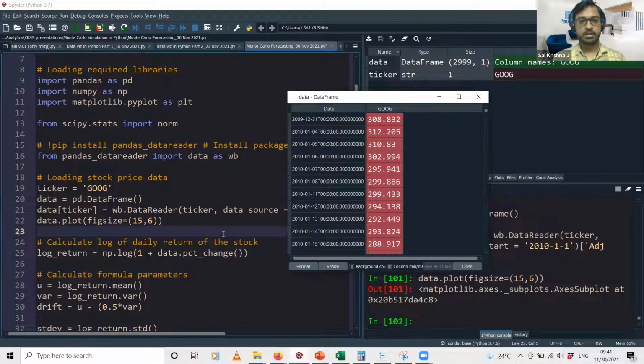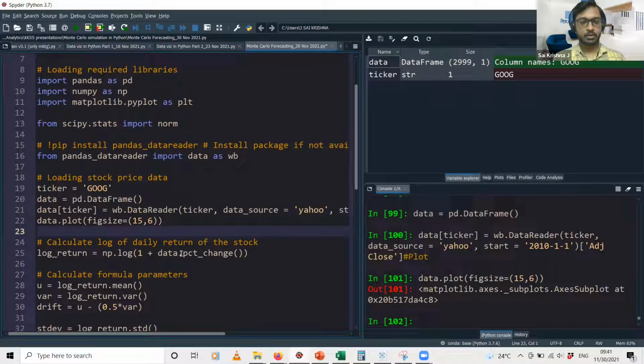Okay, and then we will add 1 to this particular number. That is because we are taking the logarithm of this number, and in case this percentage change is negative, then the logarithm might get messed up. So in order to make that positive, we will just add 1. So this is just a data cleansing point that we follow over here.